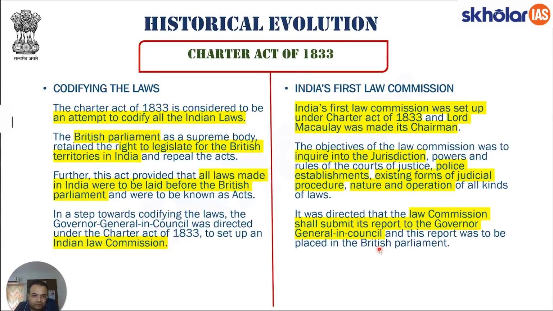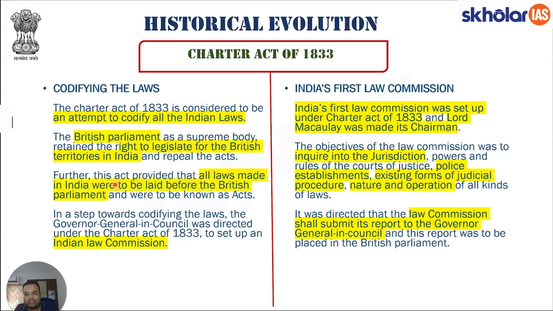As such, it was felt necessary that even with respect to the British colony in India, they would want codification of laws to happen, and Charter Act of 1833 in that regard is again very important. And this again could be a question that can be asked, that under which act of British Parliament or British government codification of law in India started for the first time, and the answer of course is Charter Act of 1833. British Parliament as a supreme body retained the right to legislate for the British territories in India.